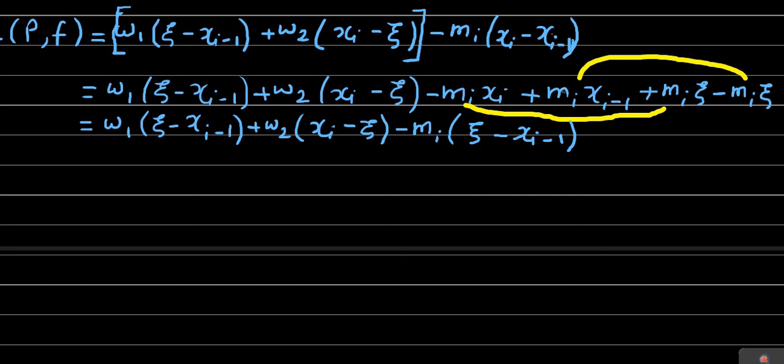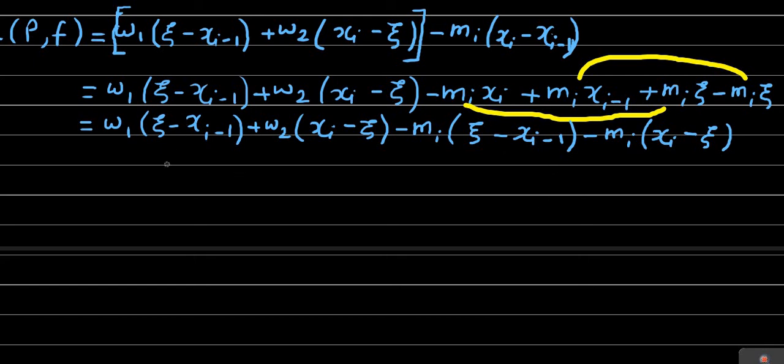Now the last two terms. From these two terms, we are going to take minus mi common again. If we take the minus mi common, then this term will become the positive term and the remaining will be simply xi, and this will become the negative term, and the remaining will be minus xi minus xi.